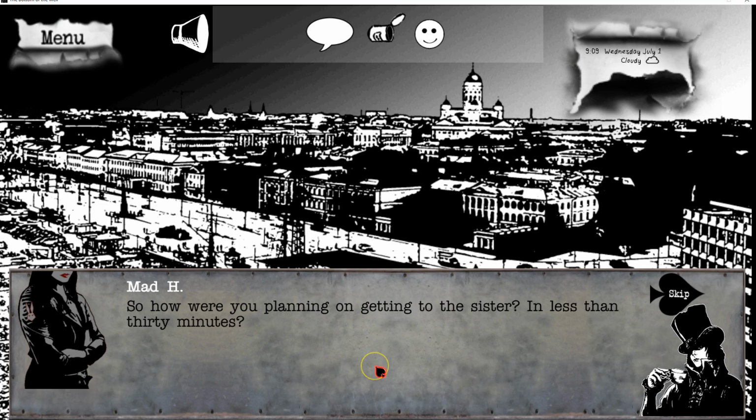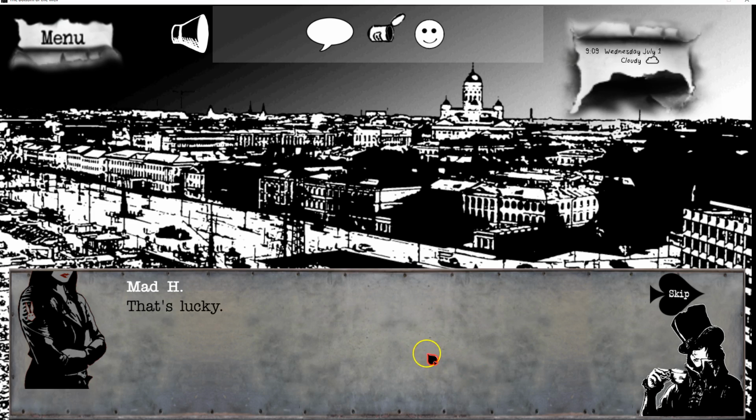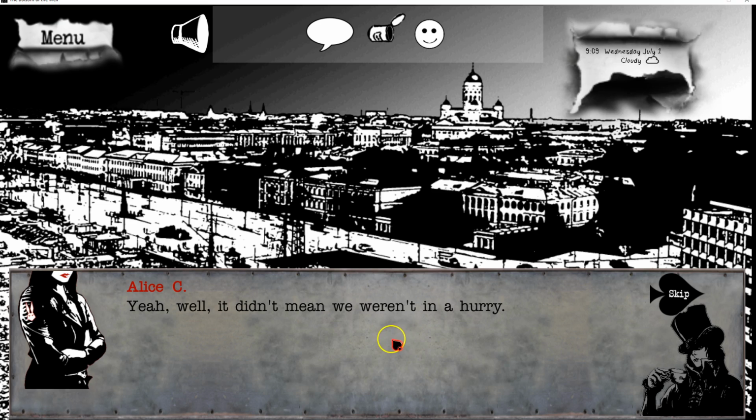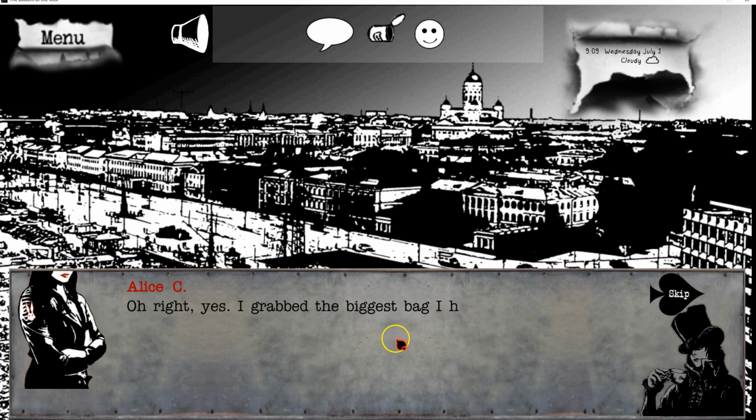So how are you planning on getting to the sister in less than 30 minutes? Oh, spoiler! The bombs didn't start dropping on us within 30 minutes. It took longer than that. They did start, though. Well, that's lucky. Yeah, well, it didn't mean we were in a hurry. But you didn't leave empty-handed, though, right? Well, right, yes, I guess.